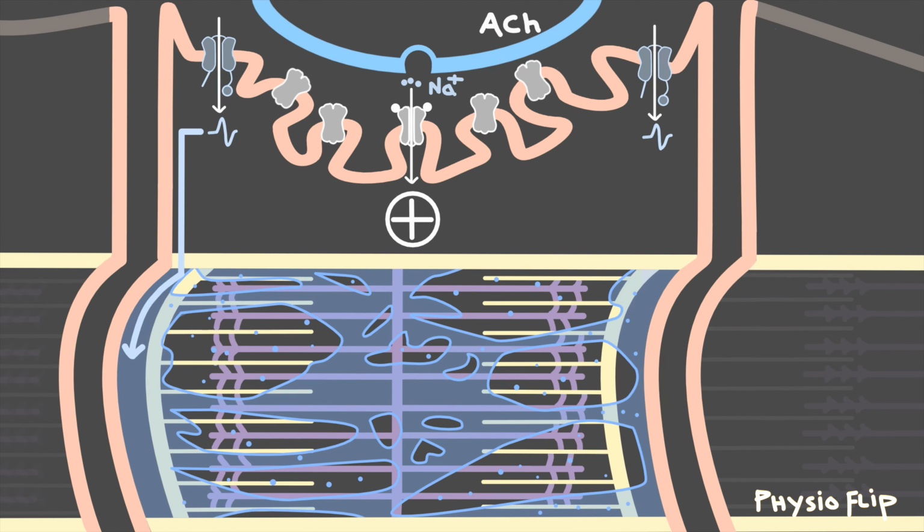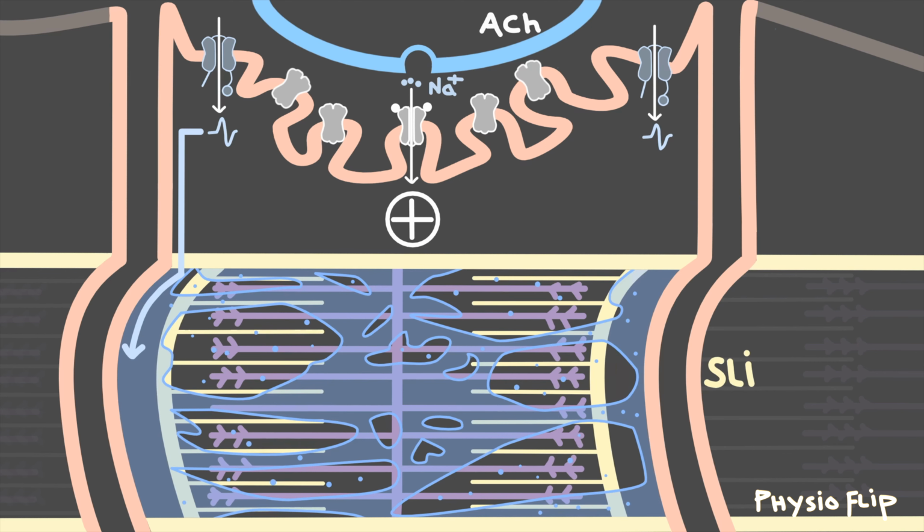By the way, you might notice that neither actin or myosin filaments are actually getting shorter. All that happens is that actin slides over myosin, being pulled towards the center of the sarcomere, shortening the sarcomere to generate force. That's why this process is often called the sliding filament theory of muscle contraction, since the thick and thin filaments seem to slide over one another.